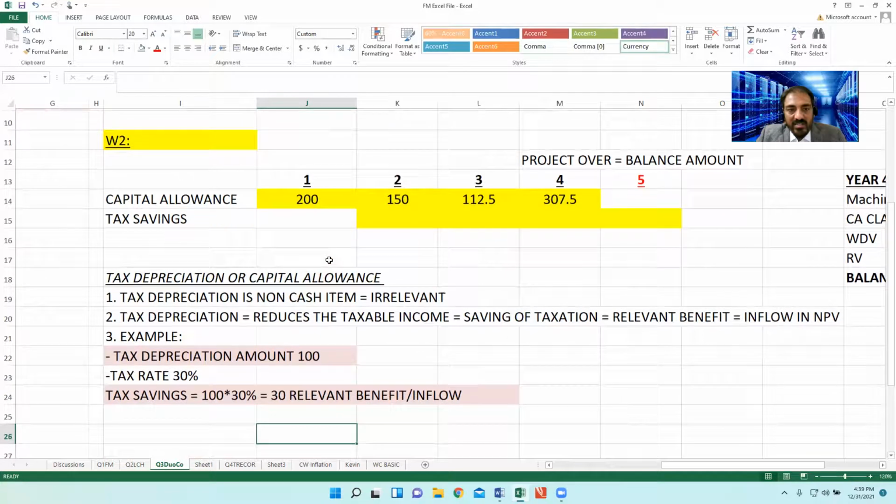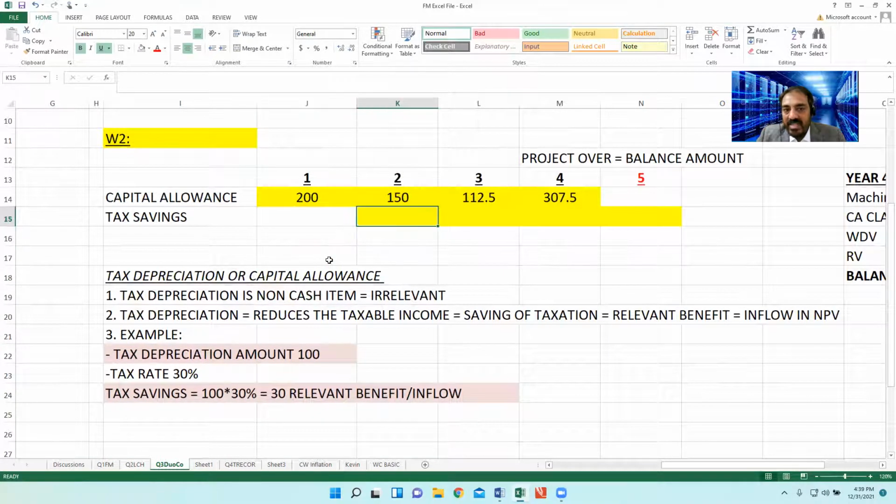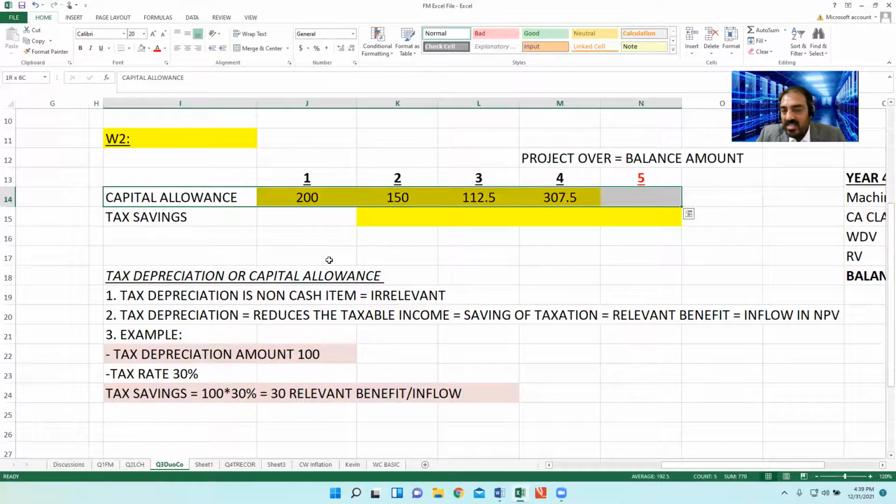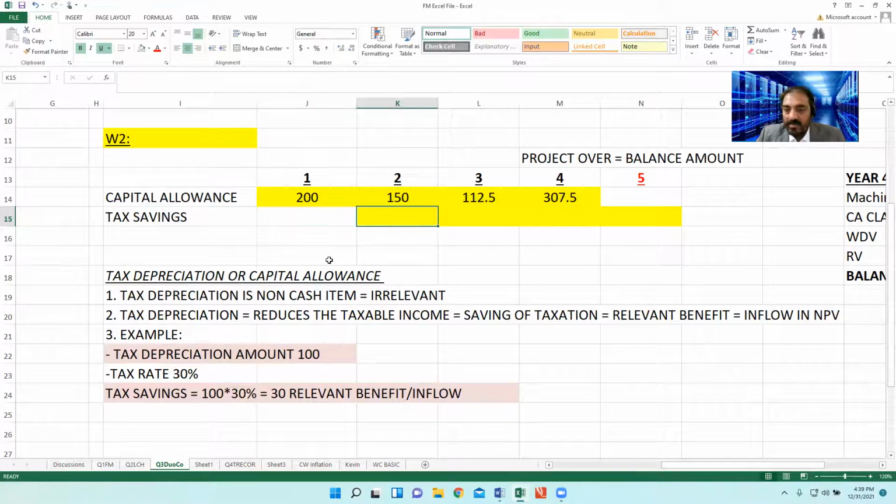Now, next point, the tax savings. This capital allowance is not the cash flow. The cash flow is this, and that is called tax saving. With one year delay, it is equal to 200 multiplied by 30%, which is 60. This means we will be able to get the tax advantage of 60 based on this capital allowance.